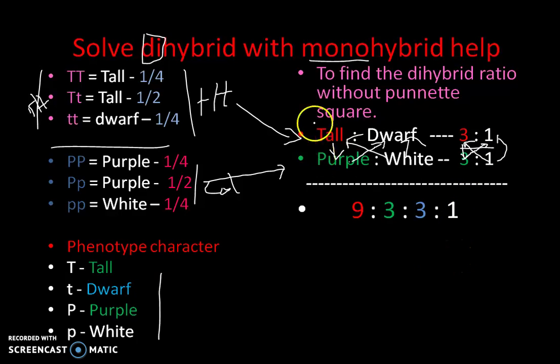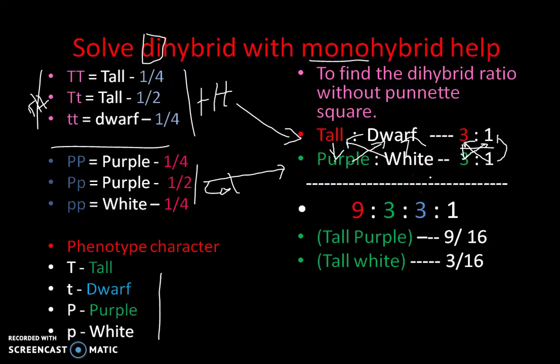That means first we get tall purple, 9 out of 16. Then we get tall white, that is 3. Then we get dwarf purple, that is this part, 3.